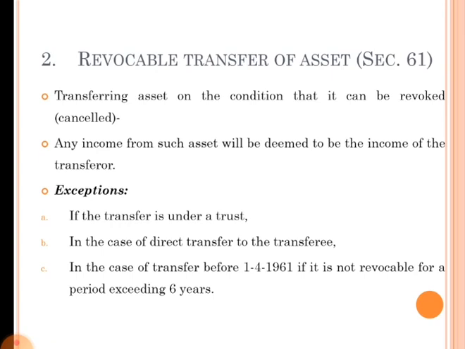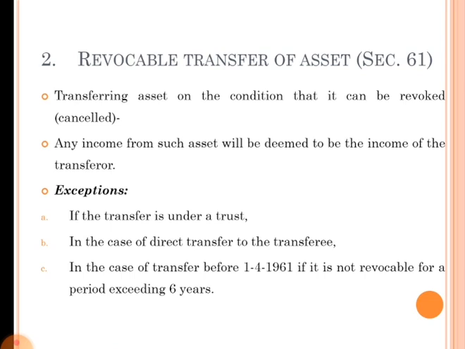The second one is revocable transfer of assets. This means transferring assets on the condition that it can be revoked later. Here revocation means cancellation of that transfer.